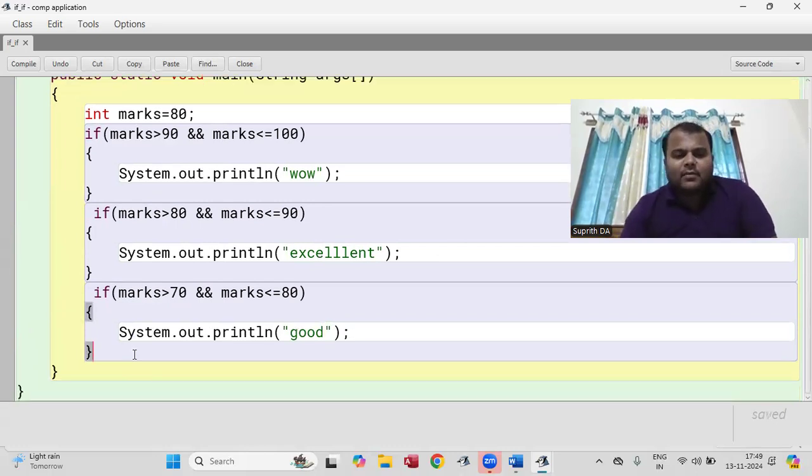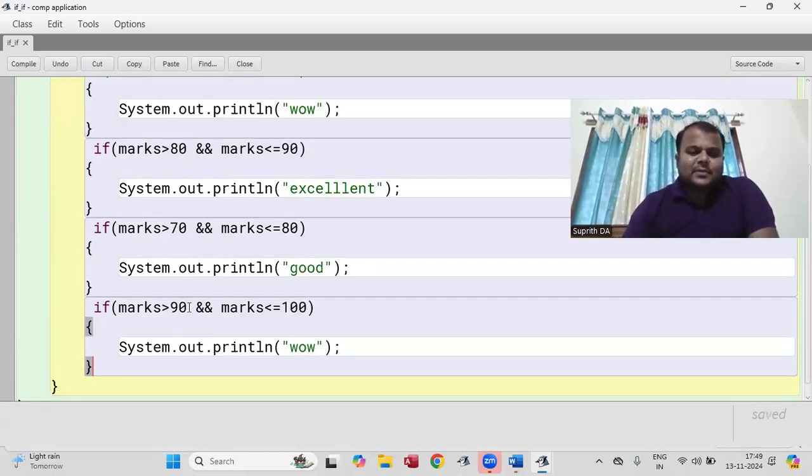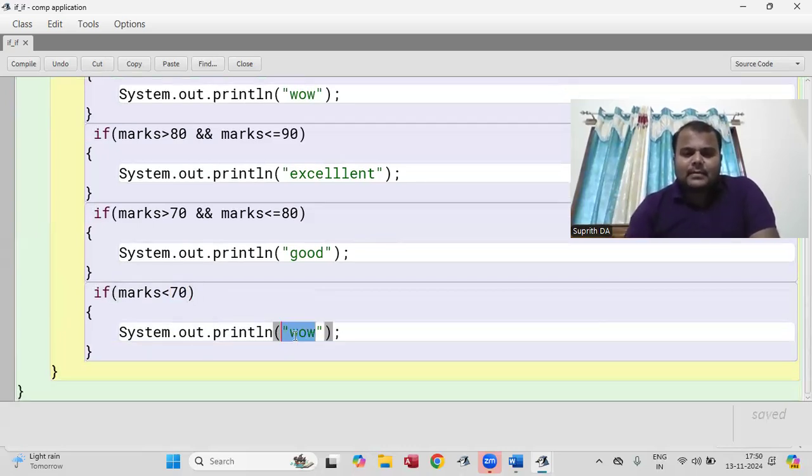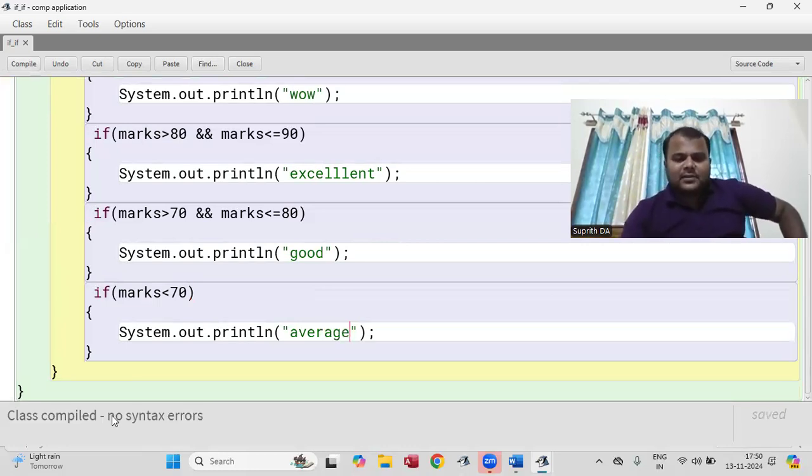Now if your marks is less than 70, I'm going to take average. So you get no syntax error.